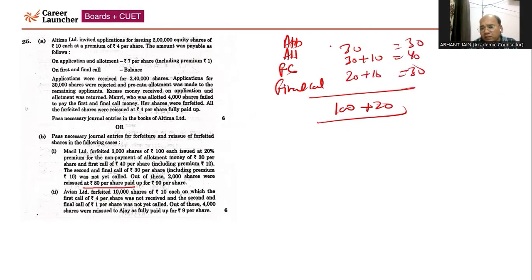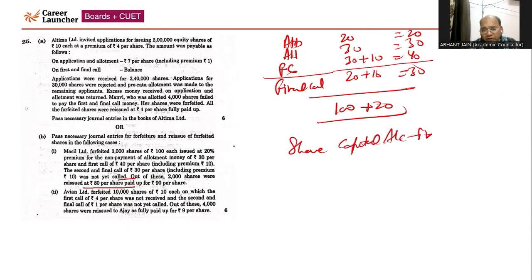Allotment is 30 without premium and application will come 20 rupees as a balancing fee. So that bifurcation we need to do. So we are going to pass the journal entry with respect to forfeiture. The second and final call, including premium, was not called up. So called up is still first call. So we need to write off accordingly. We need to forfeit accordingly. Share capital account will be debited.